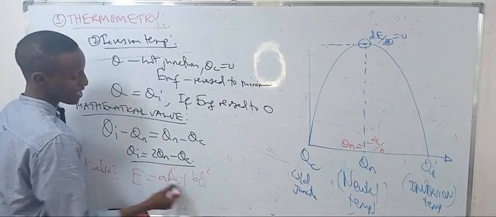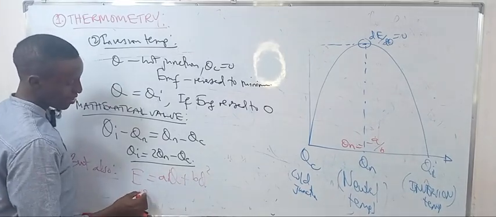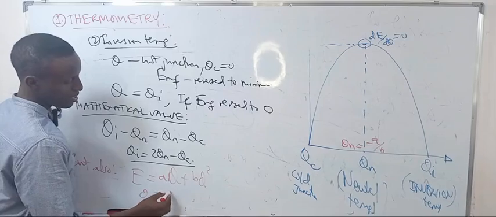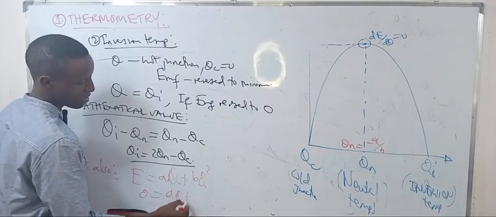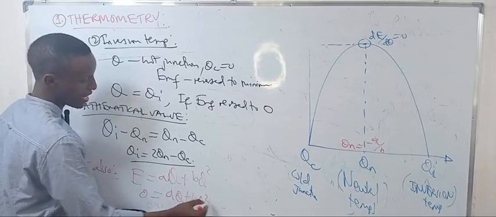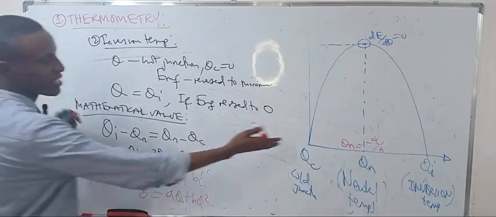If this is an inversion, meaning E is 0, it's just equal to A plus Aθ plus Bθ squared. That's the relation at E equal to 0.